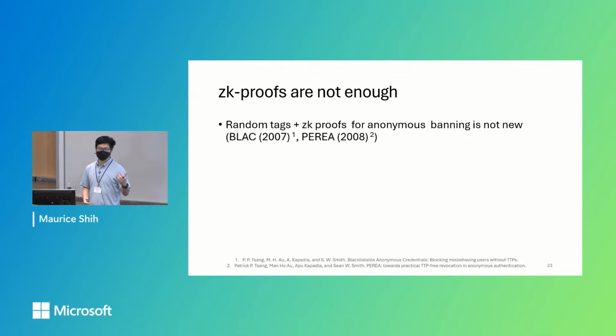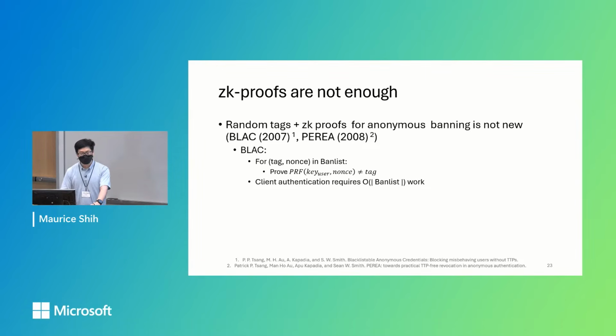So the idea of random tags plus zero-knowledge proofs has actually been explored in prior work, such as Black and Pereira. And they have limitations because they only rely on ZK proofs. So in the case of Black, the ban list is a nonce and tag. And a client has to prove for every single entry in the ban list that the PRF evaluation of their key and that nonce is not equal to the tag. Basically, this pair is not generated by them. So a client has to do work per element in the ban list. So this cannot scale well.